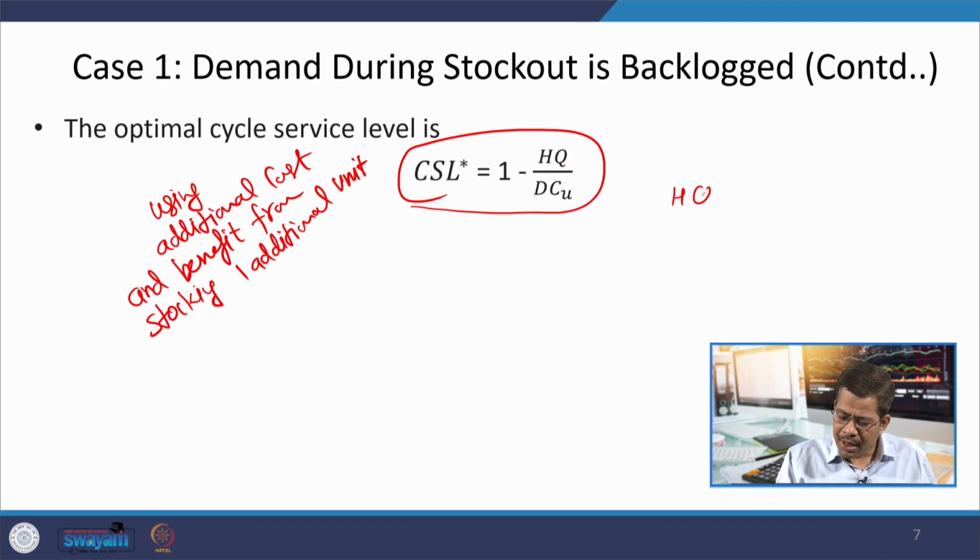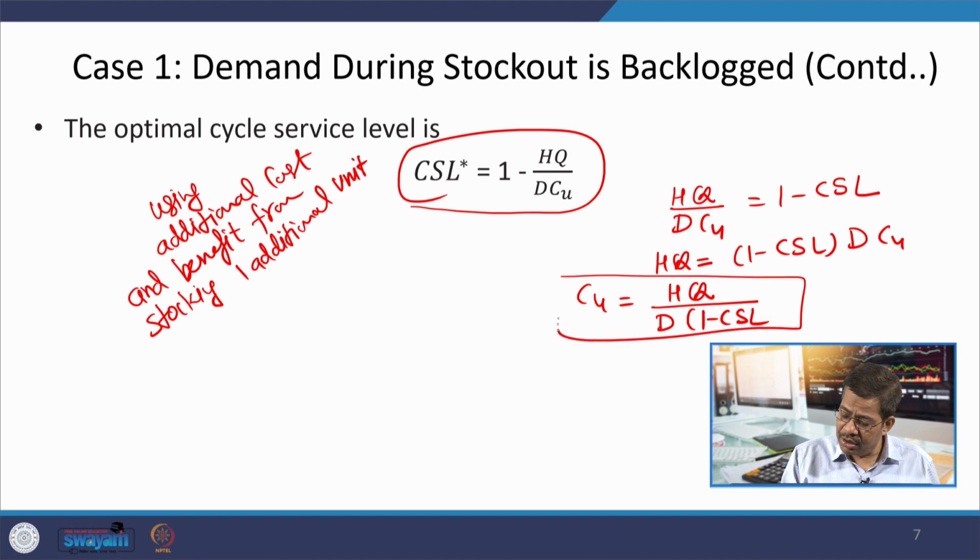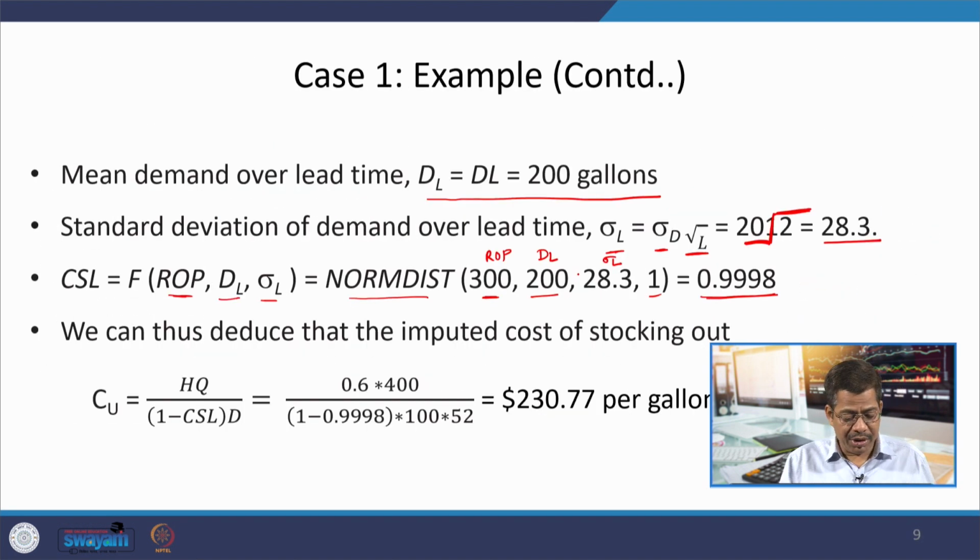This is HQ upon DCU equals 1 minus CSL, and then HQ equals 1 minus CSL times DCU, and therefore Cu equals HQ upon D into 1 minus CSL. So, we have used this expression for calculation of Cu, and using this calculation our Cu is coming to $30.77 per gallon, which is almost impossible type of Cu.